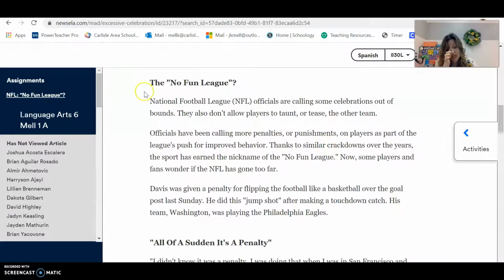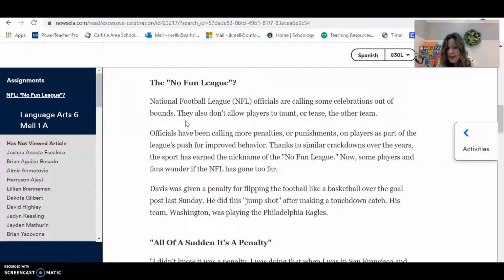So this first section says, the No Fun League. This is the title of this section. The National Football League officials are calling some celebrations out of bounds. They also don't allow players to taunt or tease the other team. Officials have been calling more penalties or punishments on players as part of the league's push for improved behavior.